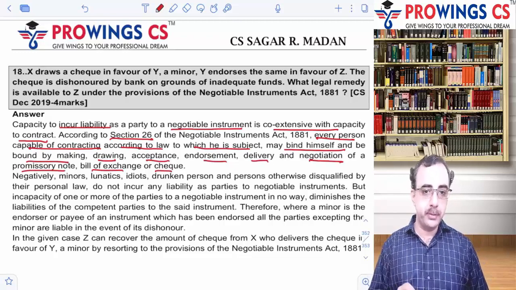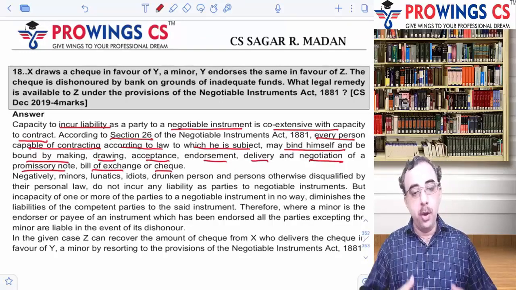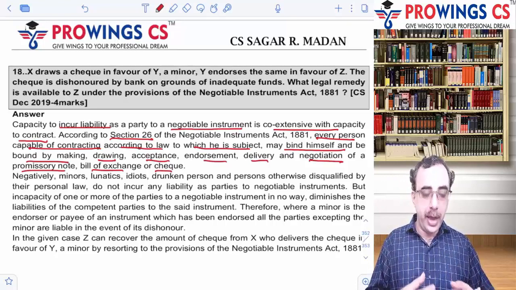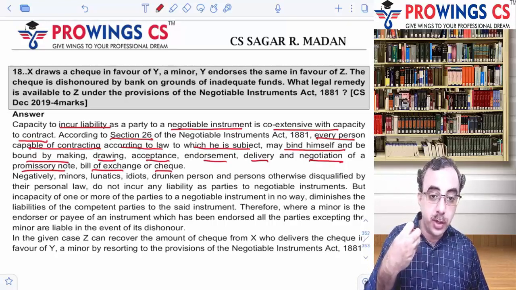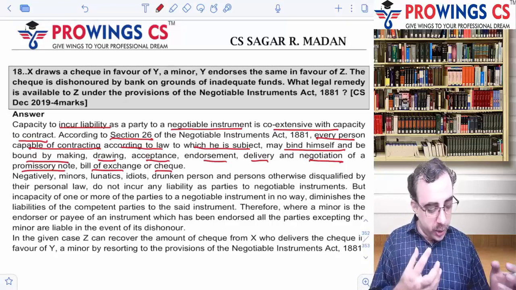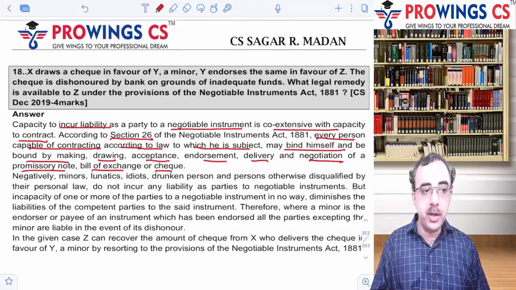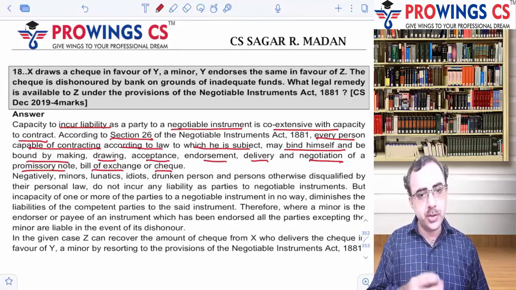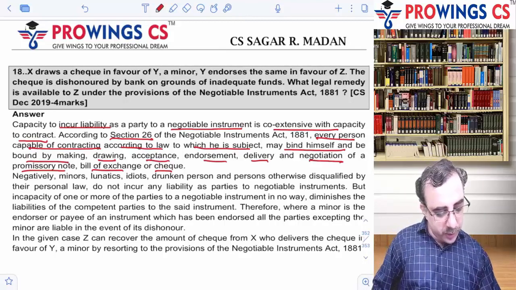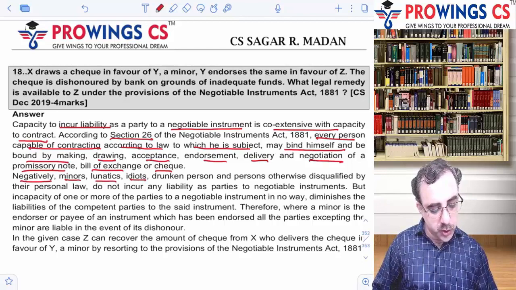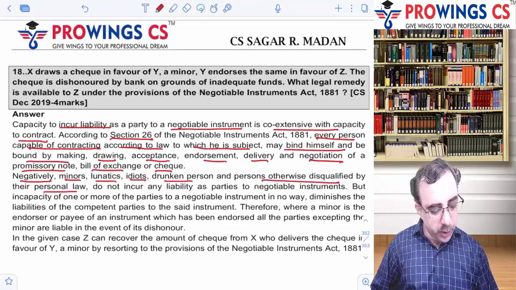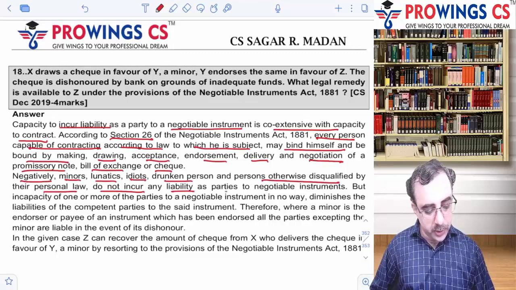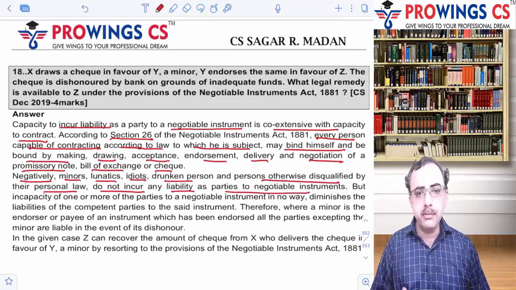So जो भी person capable of contract है, that person can only actually enter into a contract or any kind of acceptance, endorsement, delivery of a promissory note, bills of exchange or check. So negatively, minors, lunatics, idiots, drunken persons, persons disqualified by personal law, they do not incur any liability as parties to the negotiable instrument. It's simple.